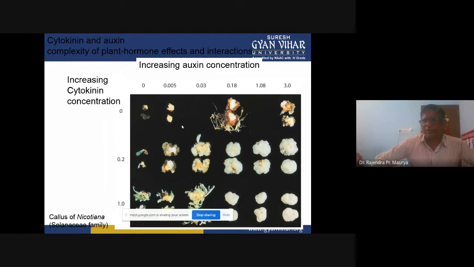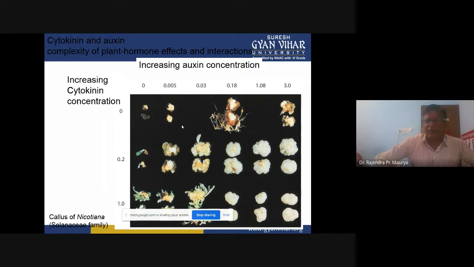But in addition to auxin, if we also add cytokinin, then you can see a clear-cut effect: very good and sound callus formation.